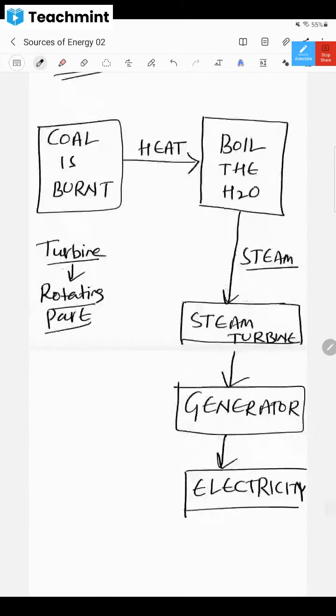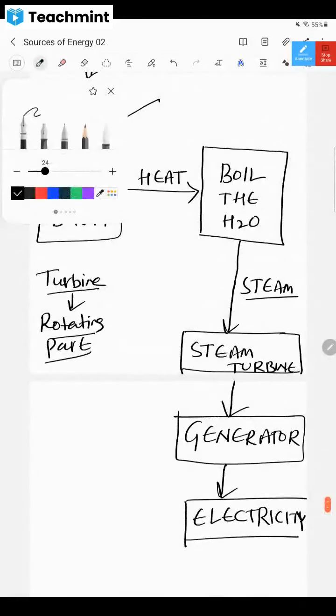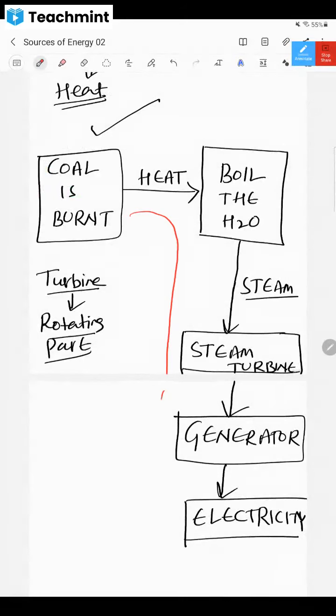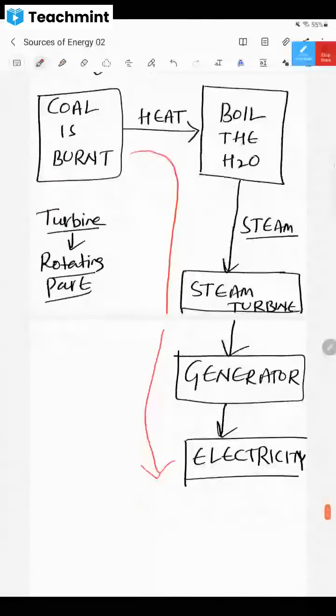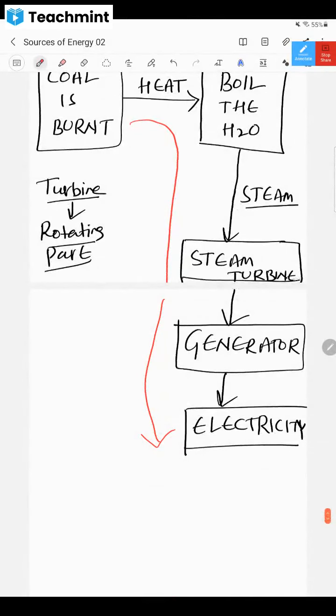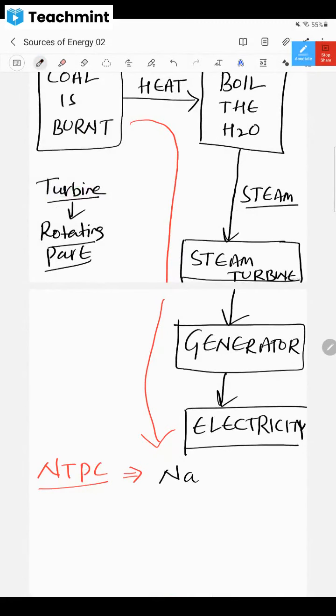So from burning the coal to producing the electricity, all this journey is the task of which power plant? Thermal power plant. Is it clear, dear children? Yes or no? So we have NTPC. You must be knowing about NTPC. What is the full form of NTPC? Anyone knows? NTPC means National Thermal Power Corporation. These are big institutions.